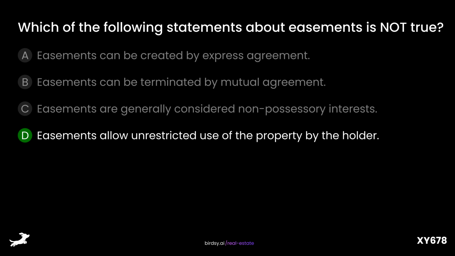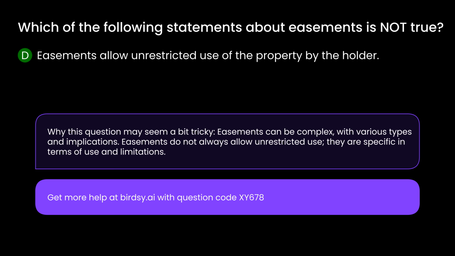The answer is D. Easements allow unrestricted use of the property by the holder. Why this question may seem a bit tricky: easements can be complex, with various types and implications. Easements do not always allow unrestricted use. They are specific in terms of use and limitations.